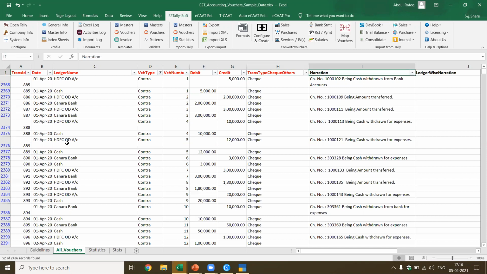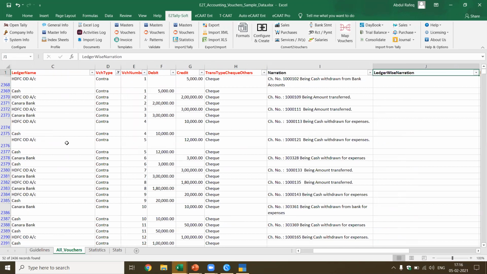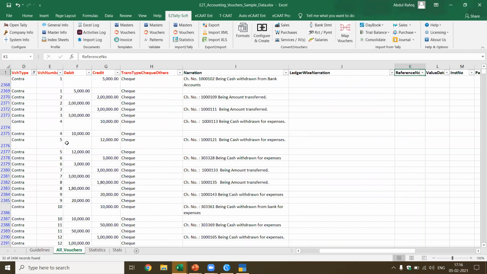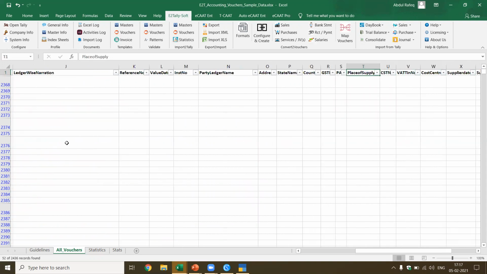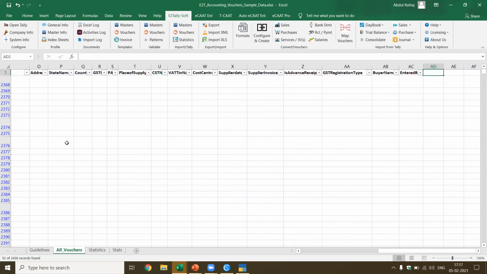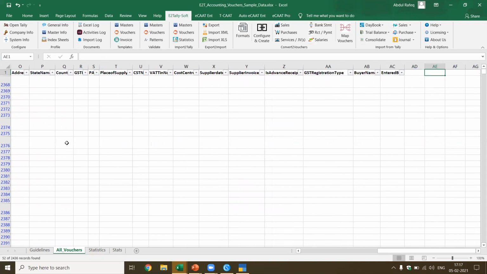If it's a bank transaction, you give the narration. You can also have a ledger-wise narration. You can give the reference number. For example, in the case of purchases, you want to include the purchase invoice number, and you have your own voucher number for the purchases which is entered. In case of checks, you want to enter the value date or the instrument number. You can also have the party ledger name and address. These are all the data which is required inside Tally. We have picked up the key elements of data which is required.